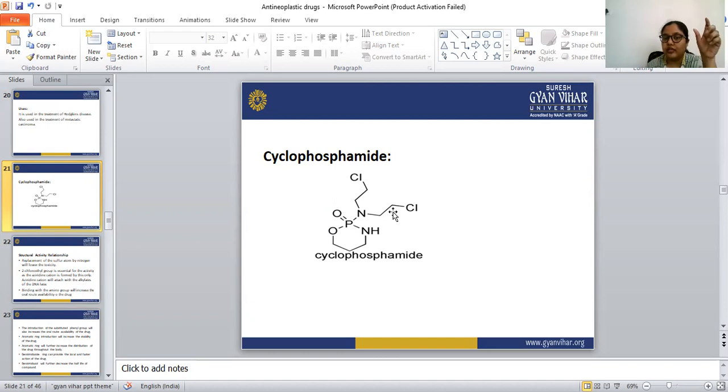So this is the structure of the main molecule. The main molecule is the same, meaning N(CH2CH2Cl)2. The dichloroethylamine group is the same as for the nitrogen mustard. The dichloroethylamine is a must in every structure for showing anti-cancer activity. So in the place of R, one cyclic ring comes, and that cyclic ring contains an amine group, phosphorus, and oxygen. So this is the structure of the cyclophosphamide.